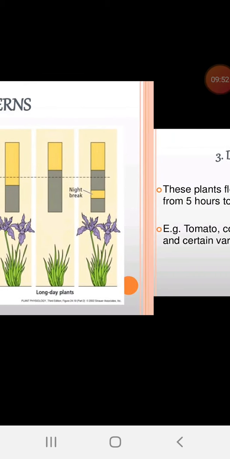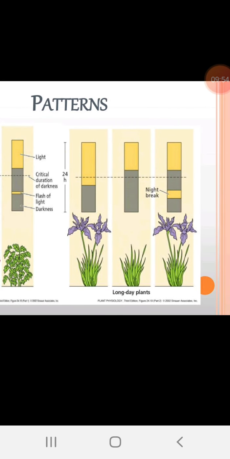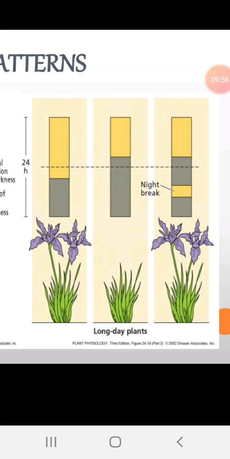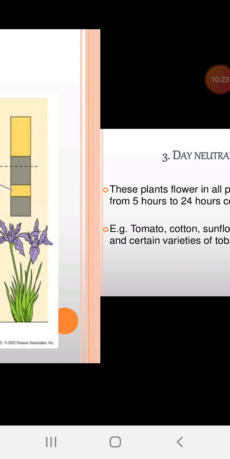So we come to the other category, the long day plants. Here also there is the same type of light period. If it is more than 12 hours, they flower in the first one, and in the second one, if the dark period is more than 12 hours, they won't flower. And night break is the third one. Even with a night break, the light period again is influential for flowering. They won't respond to the dark period.